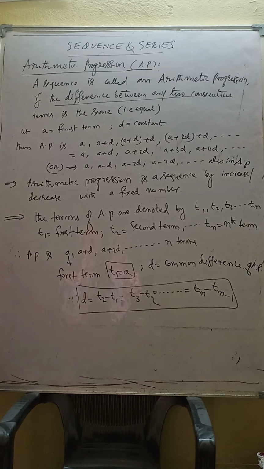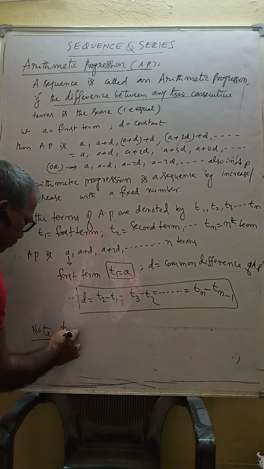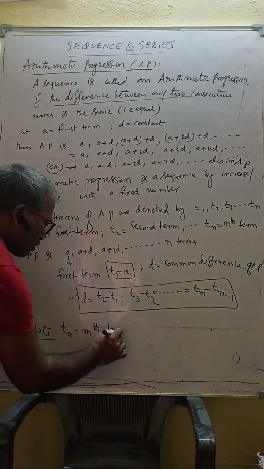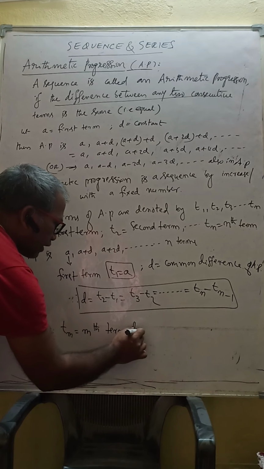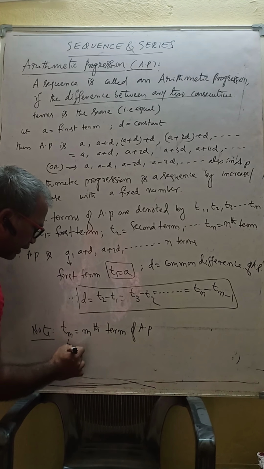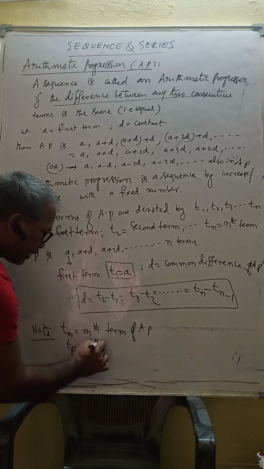Here I am noting some questions they would ask. Find the pth term, nth term, as they wish. What is Tm? Tm means the mth term of AP. Suppose they ask TP, TP means the pth term.